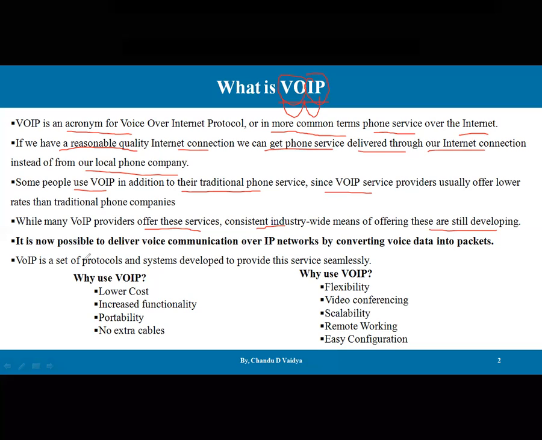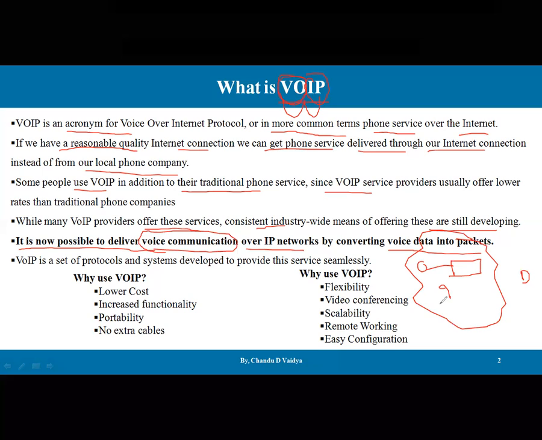Now, the main purpose of VoIP: it is now possible to deliver voice communication over the IP network by converting voice data into packets. Let's say we have a network, and here are the source and destination. We are sending IP packets or messages with the help of IPv4, IPv6 services. But we have added the VO prefix to that IP.